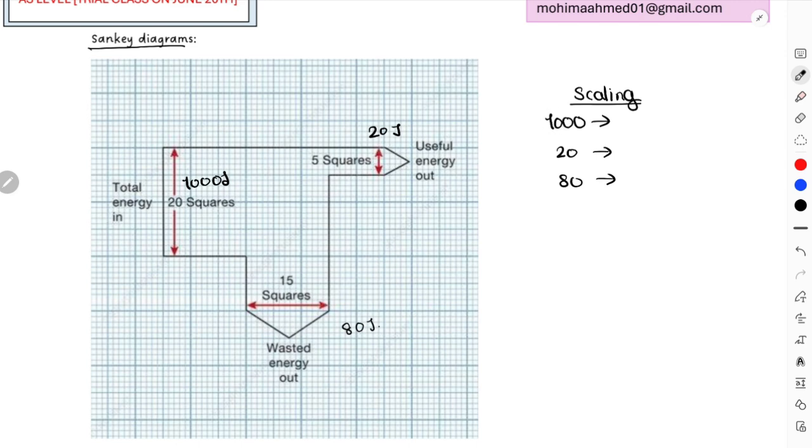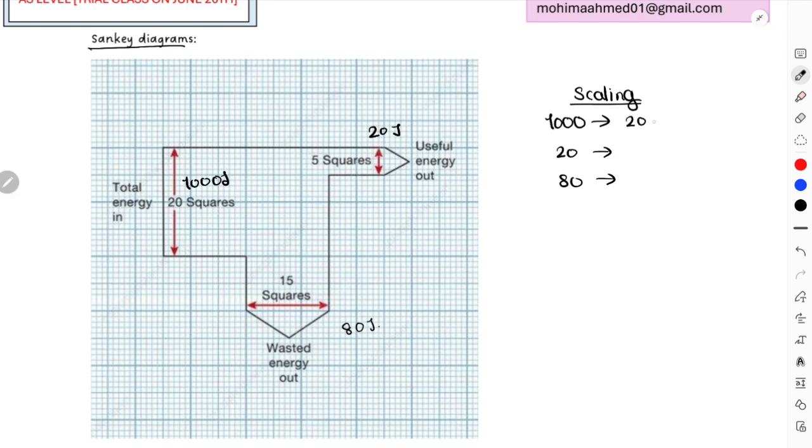Okay, so in that case, let me see what I can do. 1000 divided by 20 is 50. Yeah, I will consider dividing all these things by 50.